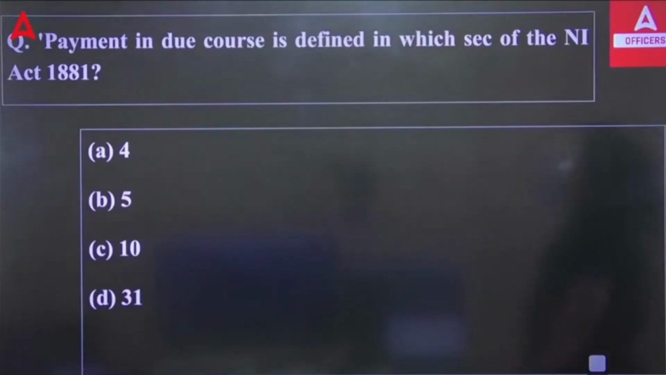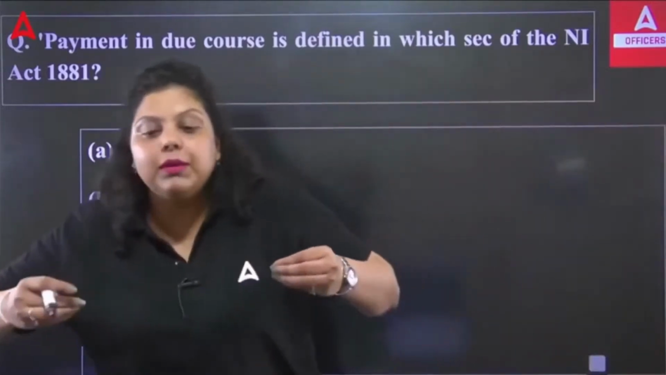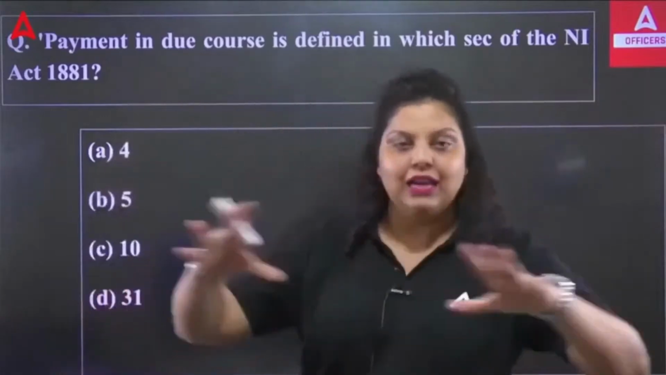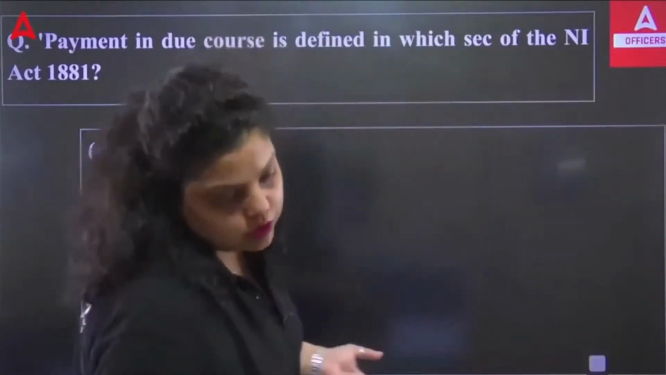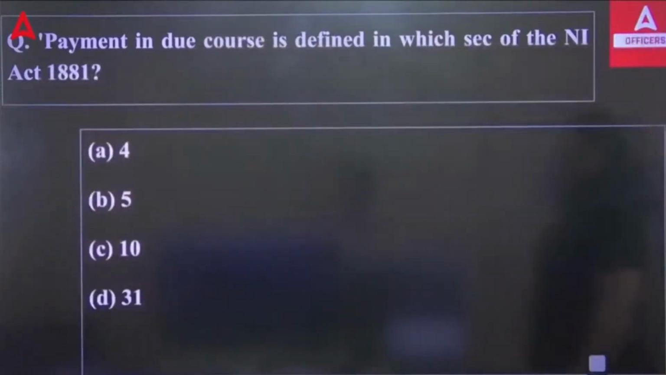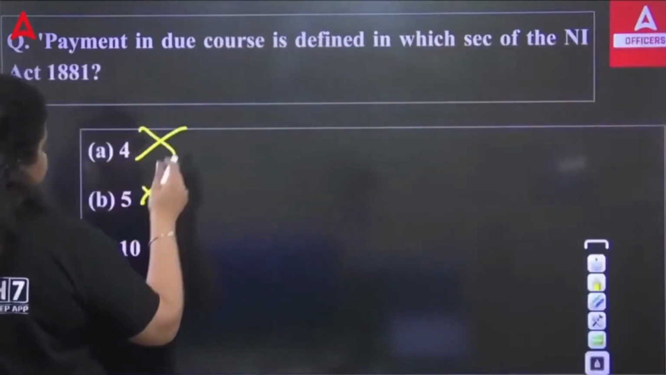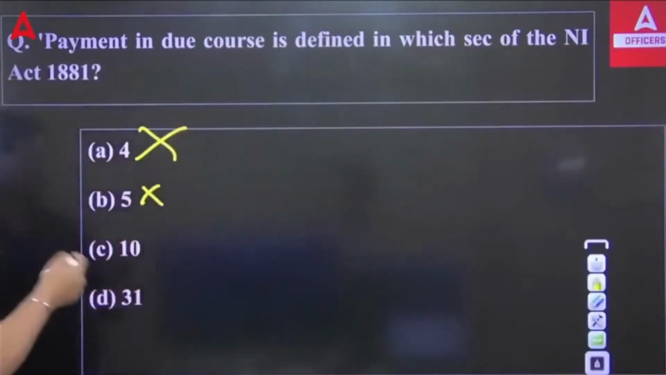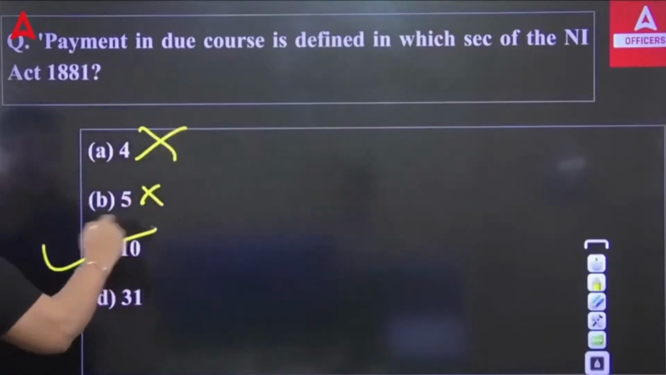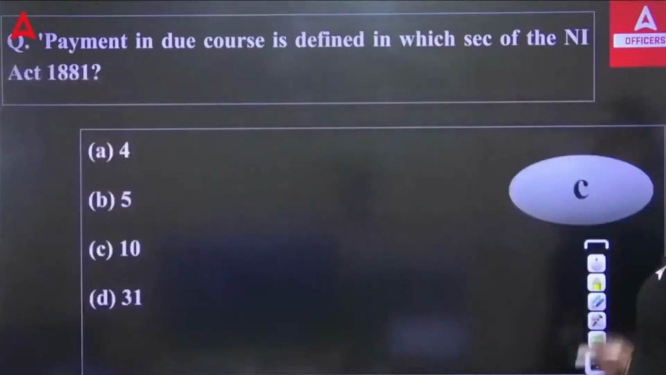So, payment in due course means simply the payment in accordance with the apparent tenor. Like I have told you, a check has a validity of 3 months. So, when you are making the payment of a document according to its apparent tenor, that will be known as your payment in due course. It cannot be defined under 4 or 5 because those are the promissory note and bill of exchange. It can be C or D only. So, the right answer is C. Section 10 talks about the payment in due course.